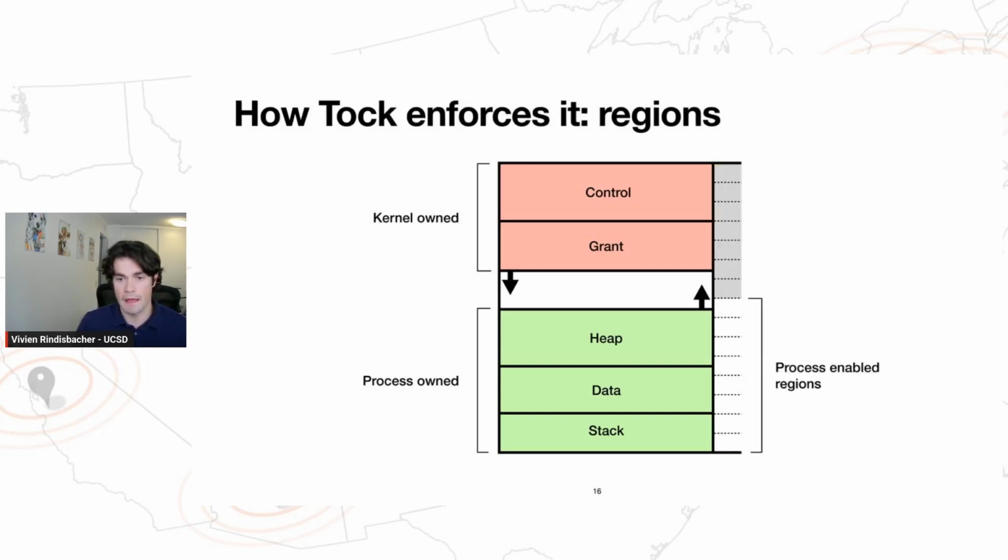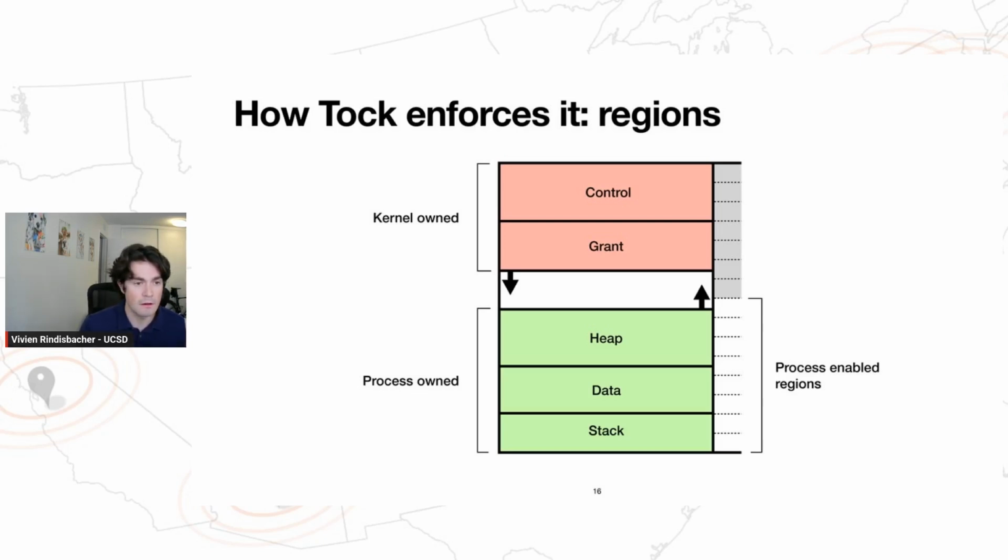Now, the MPU is a physical resource that has somewhat annoying constraints. So for example, on ARM v7m devices, region sizes have to be powers of 2. But the problem here is that we have a mismatch in that the process stack, data, and heap can be arbitrarily sized. And so because of this mismatch, you might end up in a situation kind of like this,